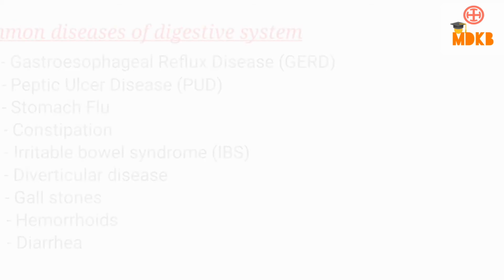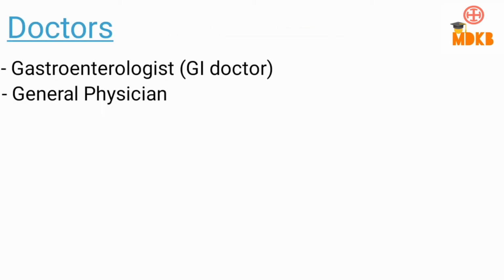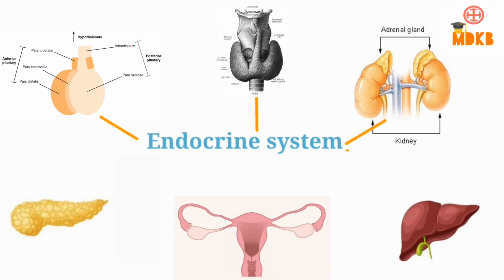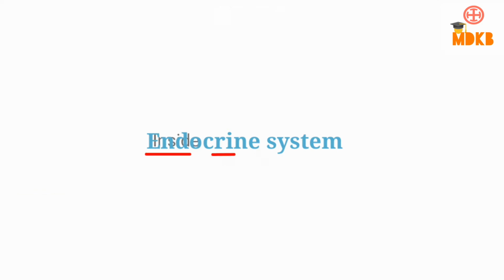You can learn further more about them. And these are the common diseases on the doctor's list. You might have noticed that some organs like the pancreas and liver are also involved in the digestive system in terms of secretion. These organs together form the endocrine system, where endo means inside and crine means secretion.